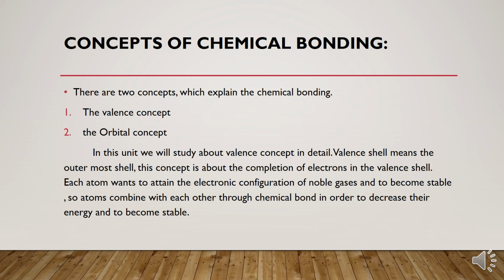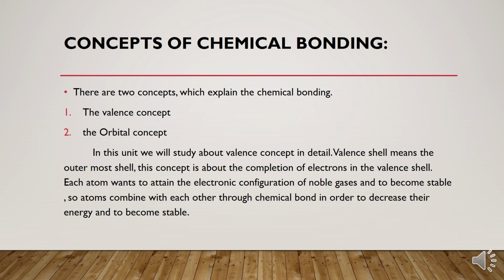Now, concepts of chemical bonding. There are two concepts which explain chemical bonding: the valence concept and the orbital concept. In this unit, we will study the valence concept in detail. Valence shell means the outermost shell. This concept is about the completion of electrons in the outer shell, or the valence shell. Each atom wants to attain the electronic configuration of noble gases and become stable. So atoms combine with each other through chemical bonds in order to decrease their energy and become stable.